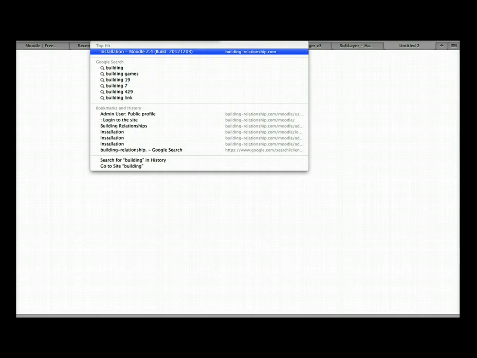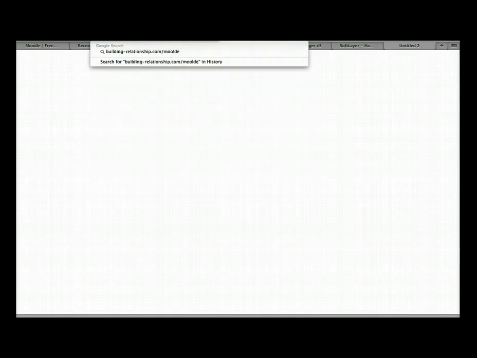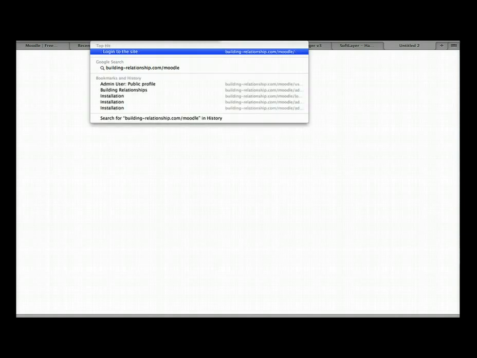And our website is, let's just write it down here. It's building-relationship.com, and it's Moodle like that. Okay, I think I made a mistake there. Moodle.